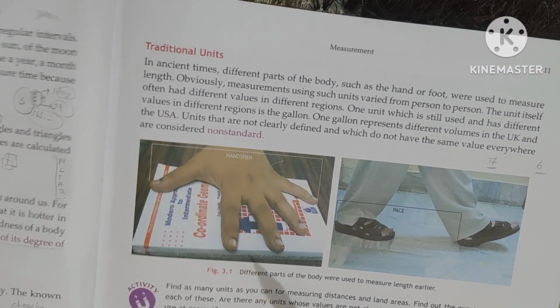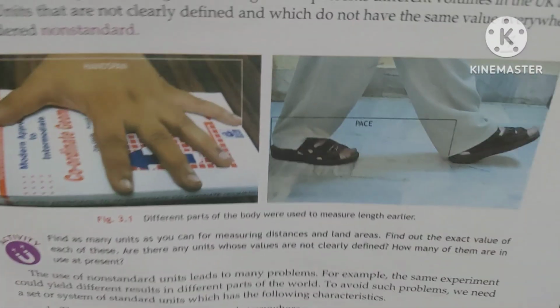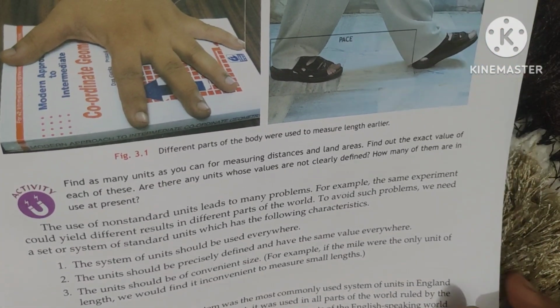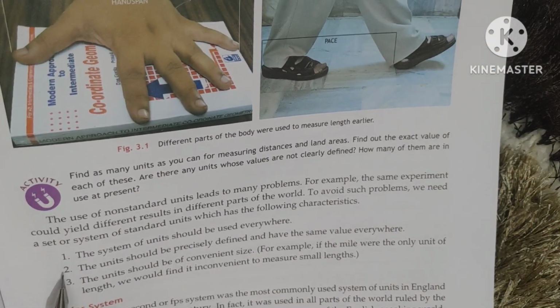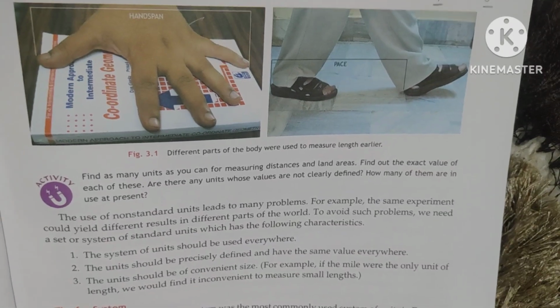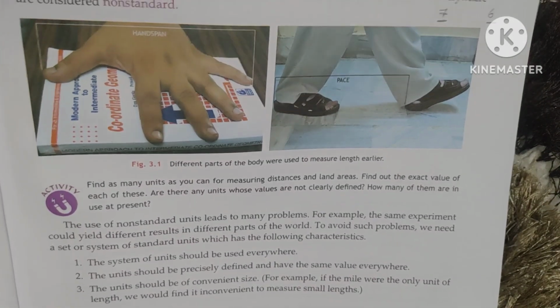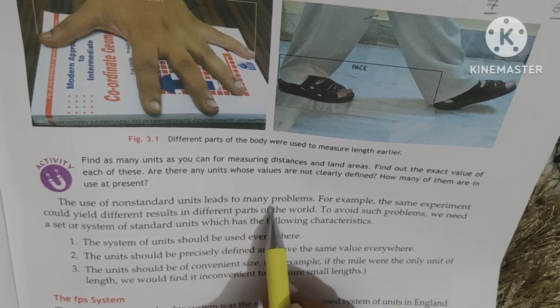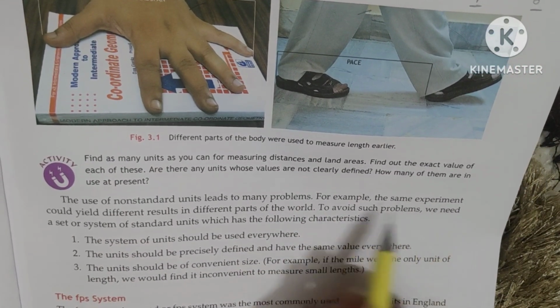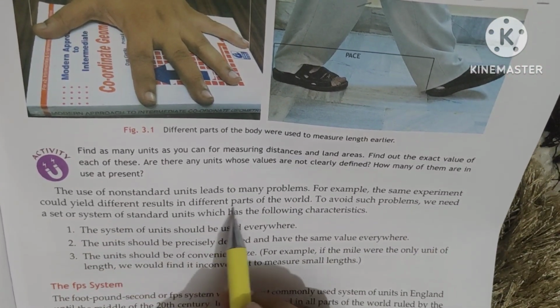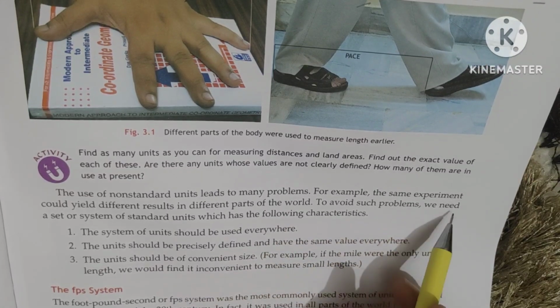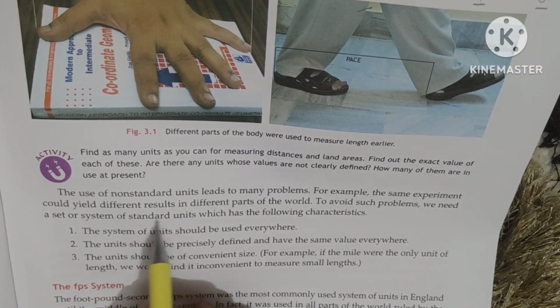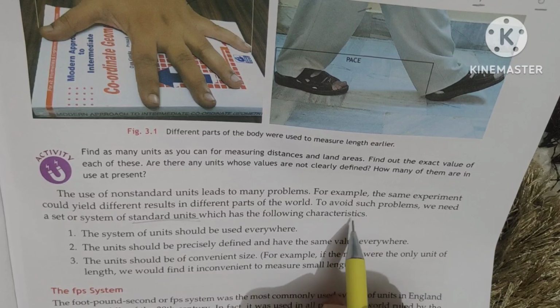Now what are the standard units and what are the main properties we need in that standard units? Let's focus on that now. There are the 3 main properties written here. The use of the non-standard unit lead to many problems. That's why some experiments yield different results in the different parts of the world. To avoid such problems, we need the set of the systems of the standard units, which has the following characteristics.